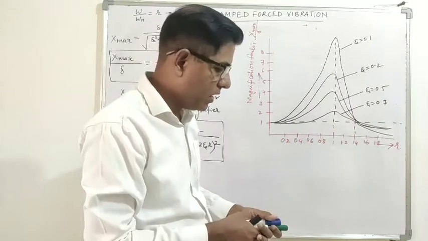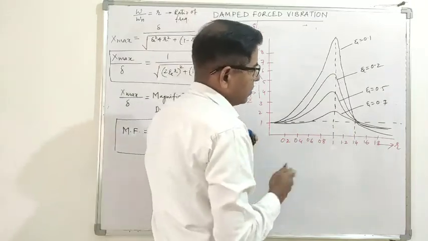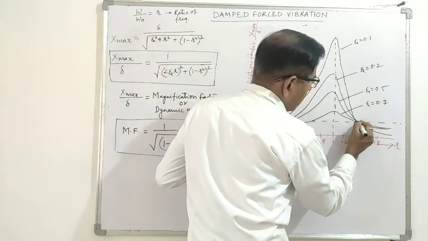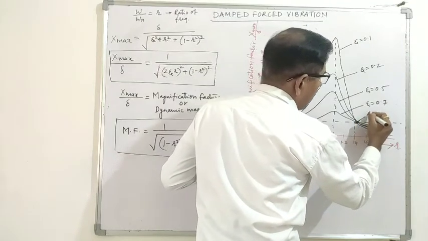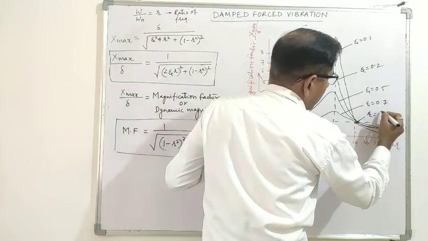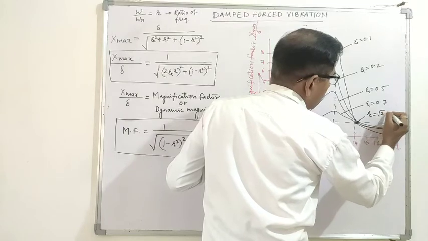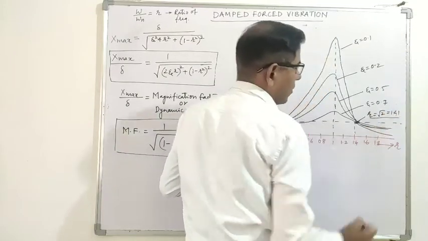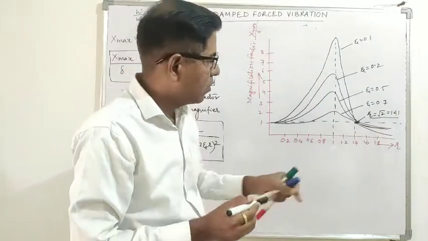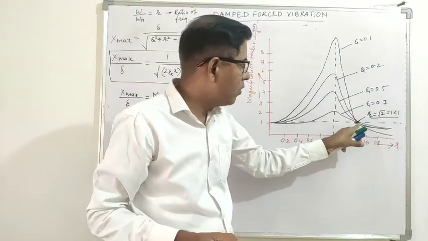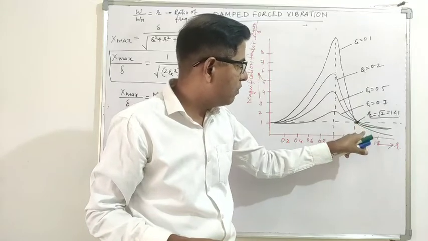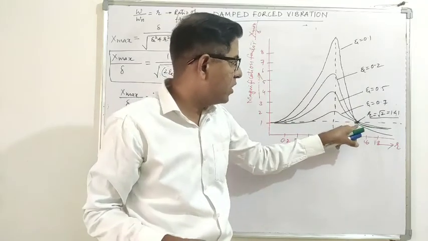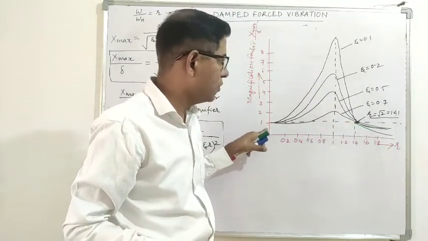Similarly, all these curves coincide when the value of r is equal to under root of 2, that is 1.41. So here also you get the magnification factor as 1, as well as at 0.